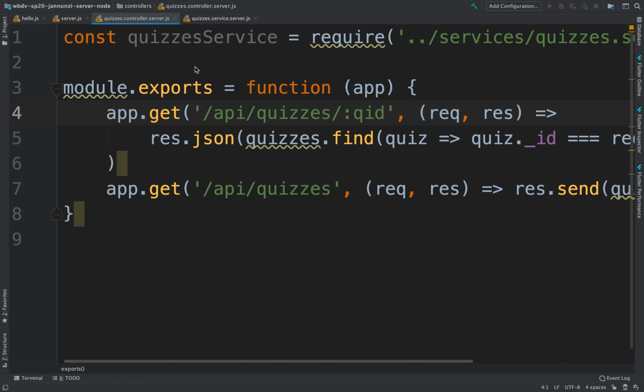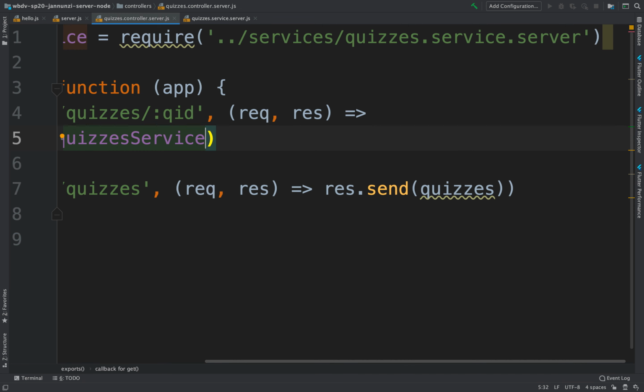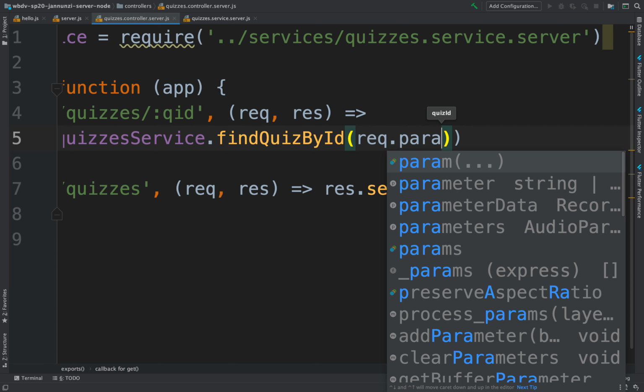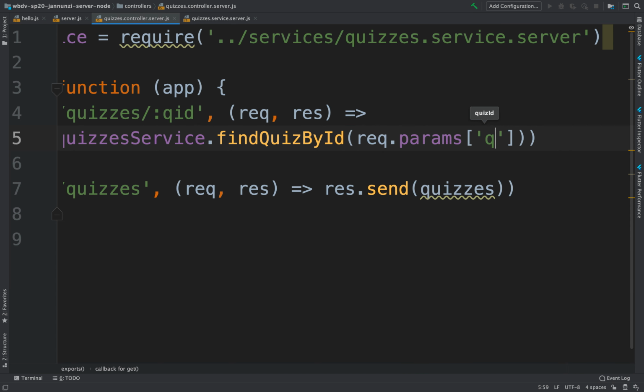There it is. Once we have the quizzes service, right here we can replace this response.json. We can call quizzesService.findQuizById, and we can pass the request.params quiz ID, QID, like that. See that?